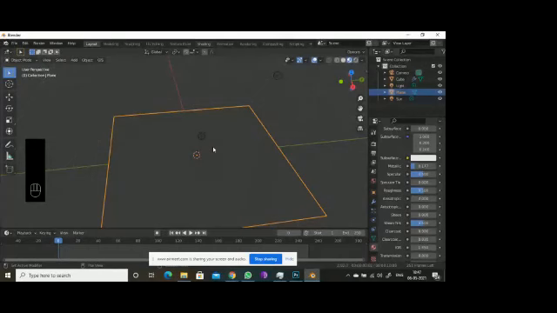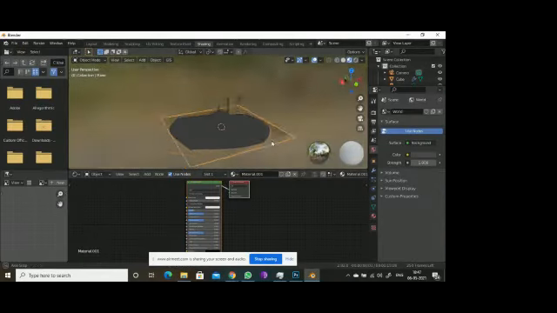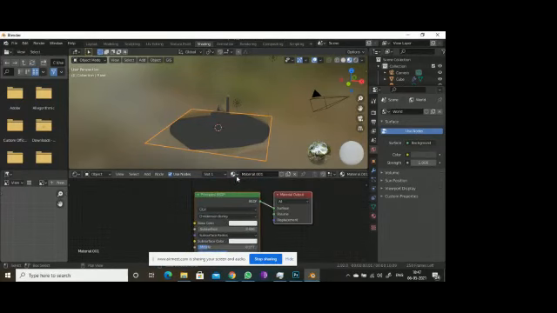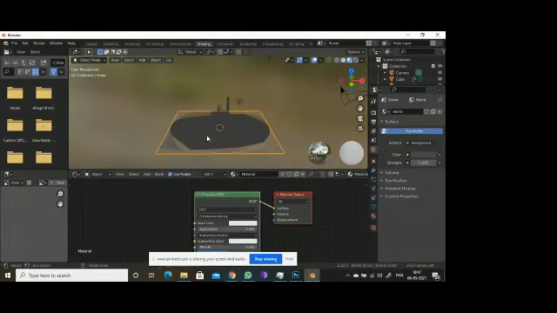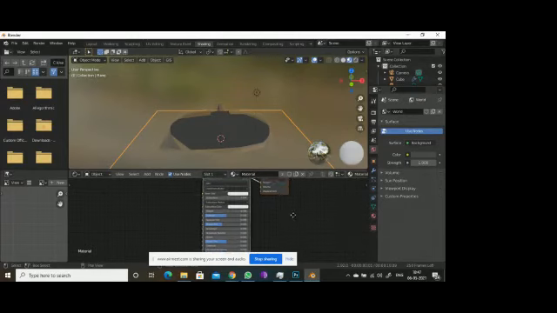So I'm going to the shading tab. You can get access to it from here. I don't know what's happening here. Everything is right here.